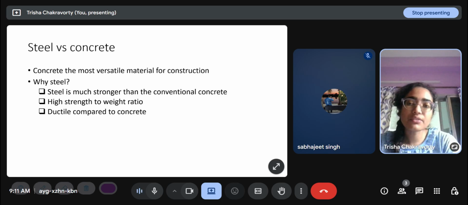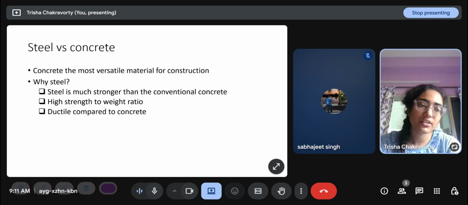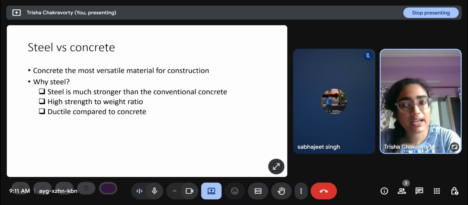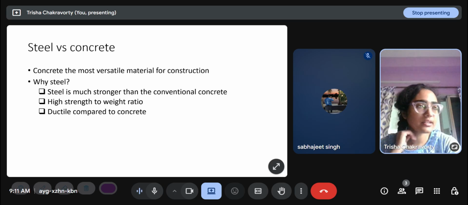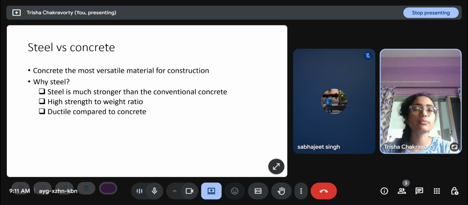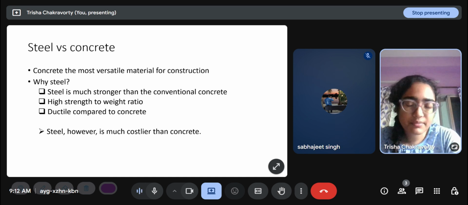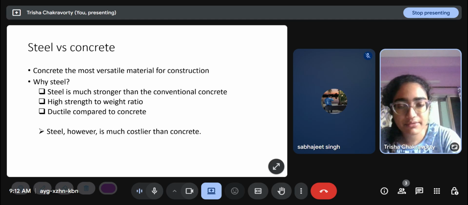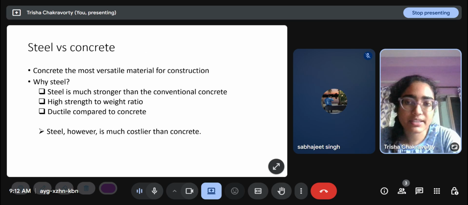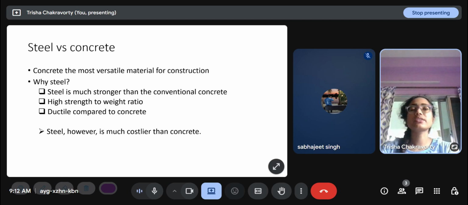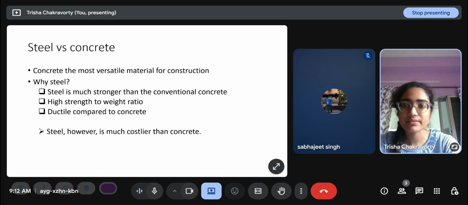So it allows a lot of deformation before it fractures or collapses, giving us warning time for evacuation in case of a very severe earthquake, or for repair work as well, which can help to save a lot of money. Steel, however, is much costlier than concrete, so we don't use it everywhere. It's used for very specific, high demand structures like tall towers and long span bridges.